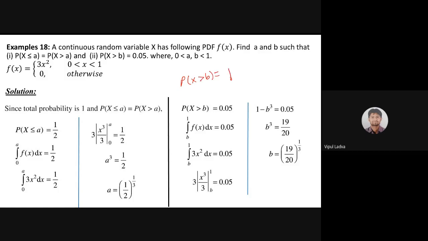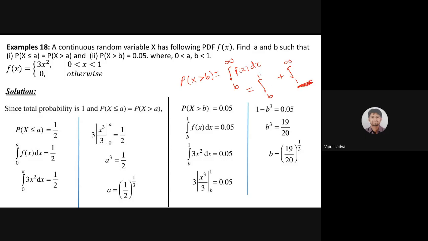That means my interval will have b to infinite, will have the range b to infinite, f of x dx. Now b to infinite will be divided into two parts, b to 1 and plus 1 to infinite, is it? And we know that for 1 to infinite, we are having value as 0.